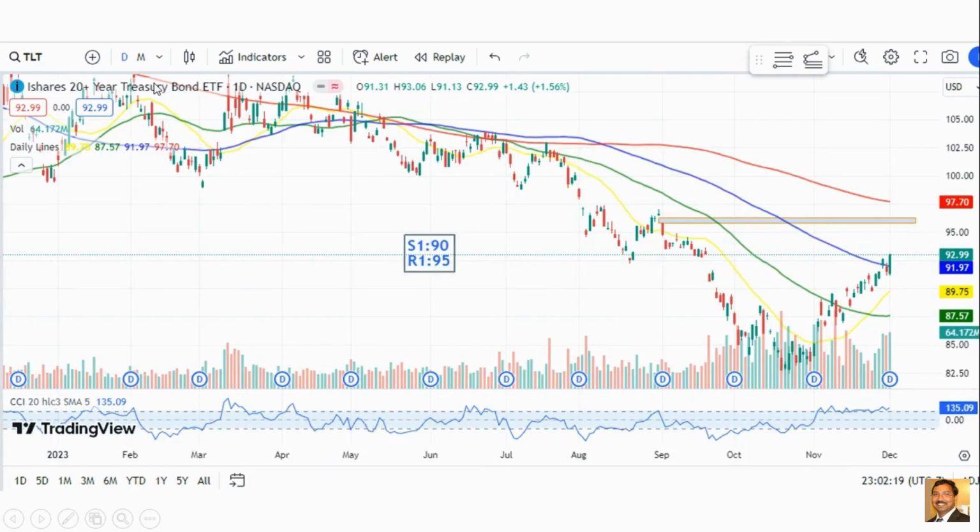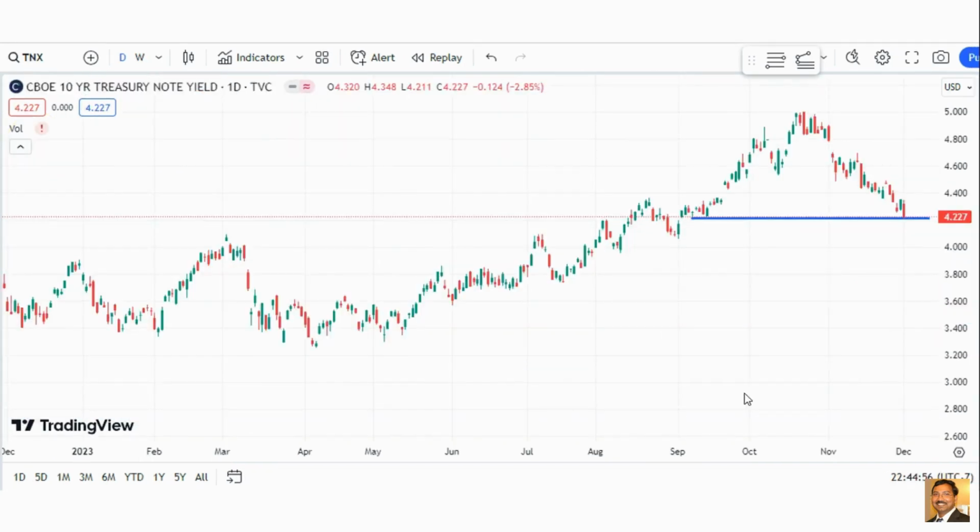And this is a daily chart. As I said earlier, there is a gap at 95.82. So that gap can act as a resistance, and after a long time it captured the 100-day moving average. The 200-day moving average is at 97. So it may come down a little here and the gap can act as a confluence resistance for TLT. But once it breaks these levels, like the gap and the 200-day moving average, TLT can go up to 109, I think.